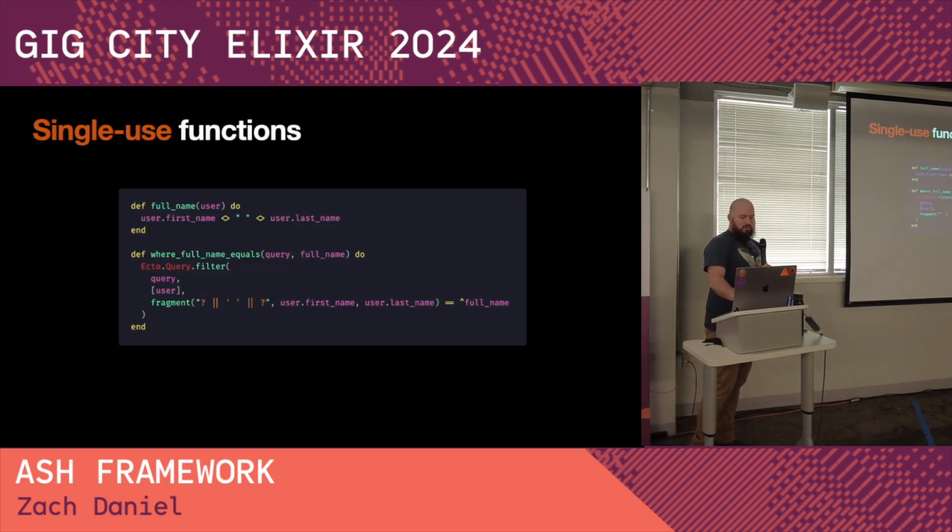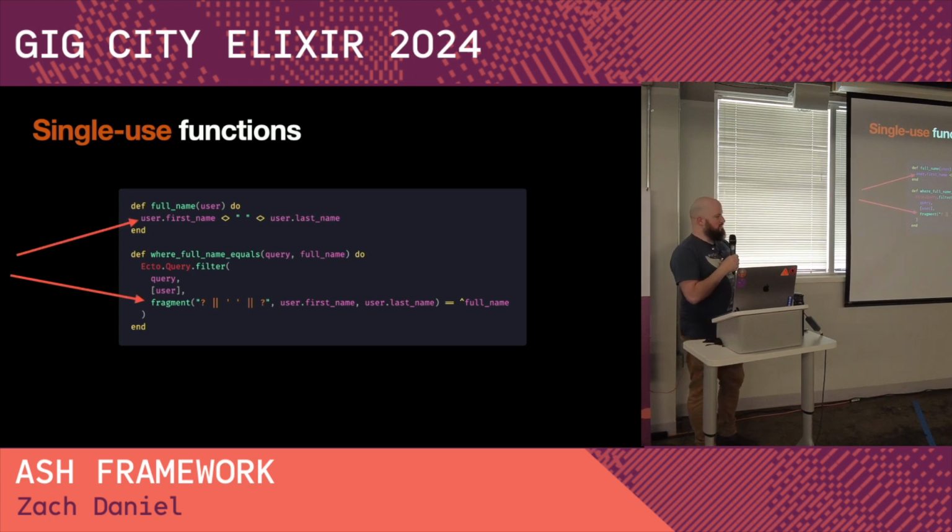Single-use functions. So we've got this def full_name here, right? Given some user, we're going to calculate their full name. However, we also have a need potentially to do this in SQL. Let's say we want to do a filter, where they can type in a box and it'll filter by the user's full name. This is duplication. It's not duplication in terms of the same Elixir code duplicated, but it's the same concept, that the full name of a user is user.first_name plus a space plus user.last_name. Full names don't work that way in real life, but for this example, it will suffice.